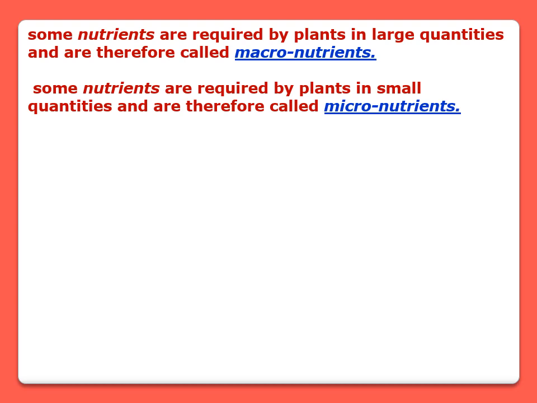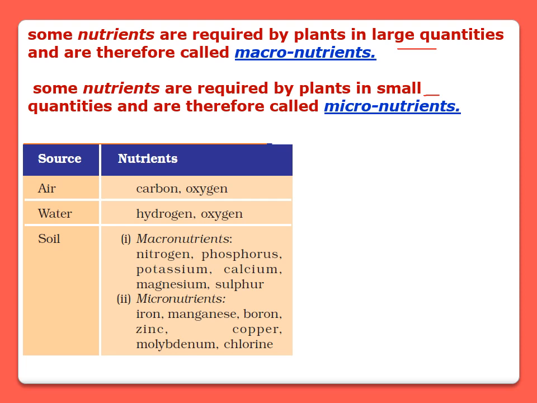The nutrients that plants take from soil can be classified into macronutrients and micronutrients. The nutrients that are required by plants in large quantities are called macronutrients, while the nutrients that are required by plants in small quantities are known as micronutrients. Okay, here is the list of the nutrients. Let me read that: carbon and oxygen are taken by the plant from air.